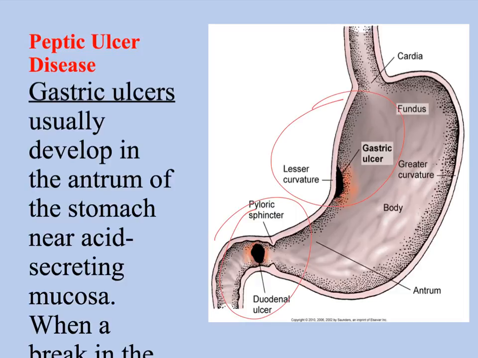There are 2 choices of antibiotic pairings. For 10 to 14 days, they're on these 3 drugs.